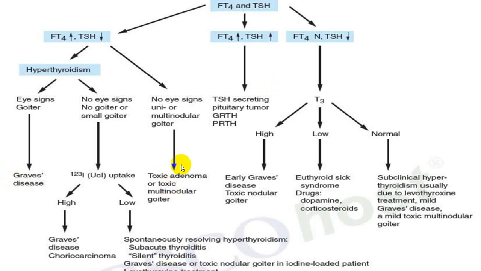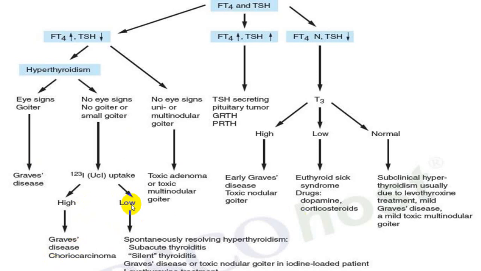But in the absence of eye signs and no goiter, or a very small goiter, go for a radioactive iodine uptake study. If it is high, suspect Graves' disease or suspect an external stimulus of the thyroid gland like choriocarcinoma, hydatidiform moles, hypersecreting tumors of human chorionic gonadotropin, or even a person with secretion of TSH from tumors like ovarian teratomas, testicular teratomas, struma ovarii, bronchogenic carcinoma, etc. In those conditions, there will be increased radioactive uptake.